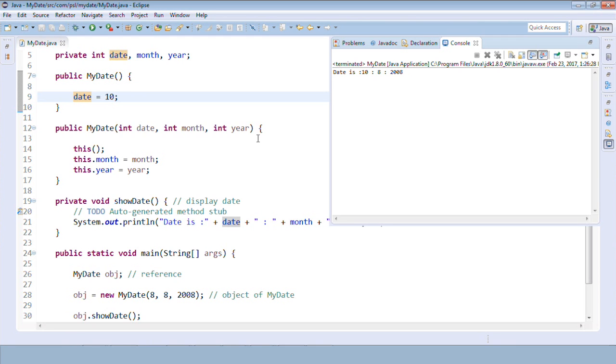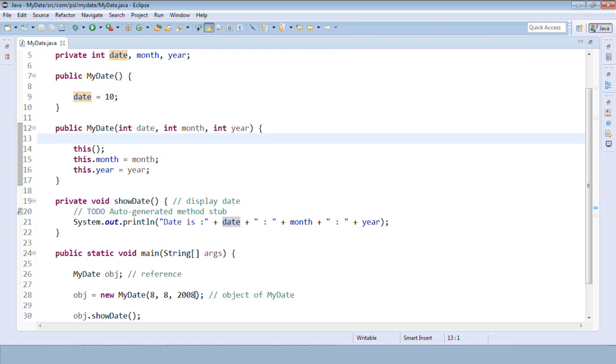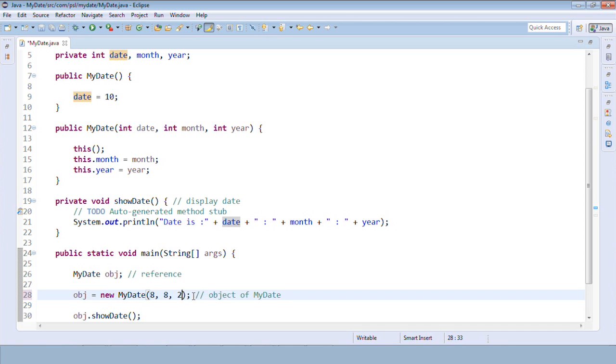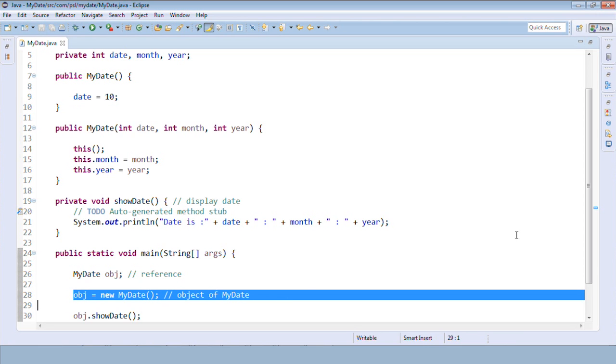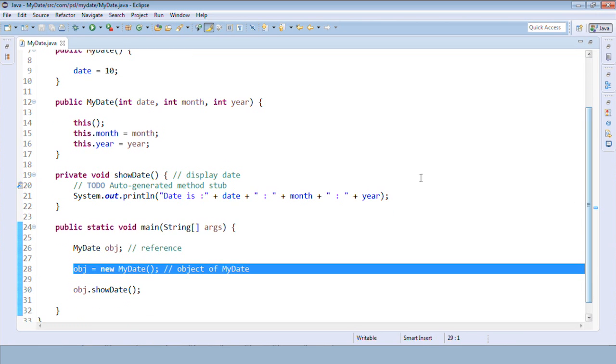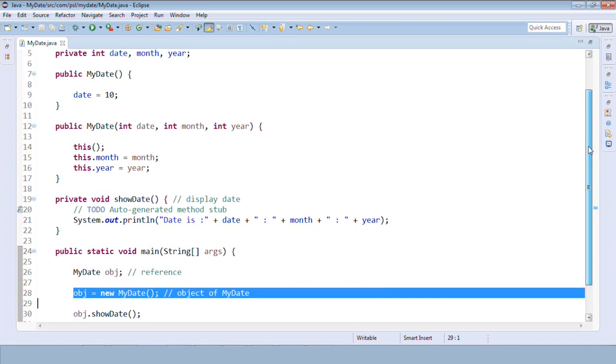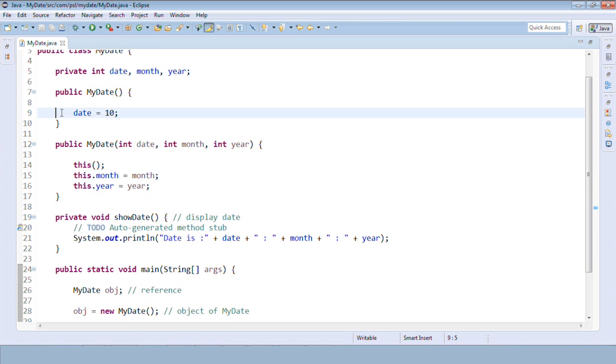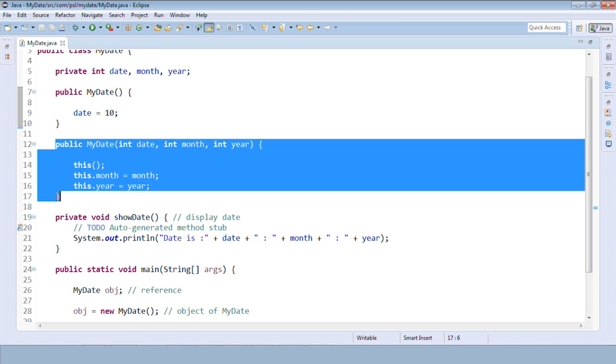We may have the reverse scenario as well. Assume we are calling the default constructor first. If I remove this, it will give a call to the default constructor, and if I run this, what will I get? It should only initialize the value of date. This is not invoked, it is unused.